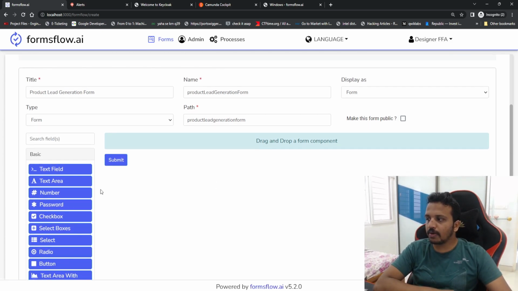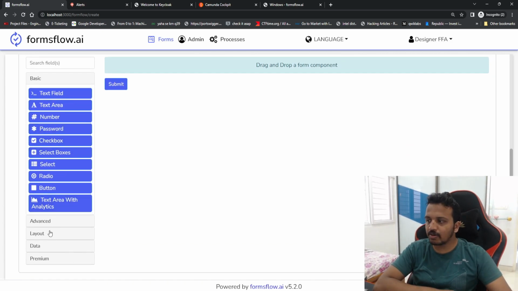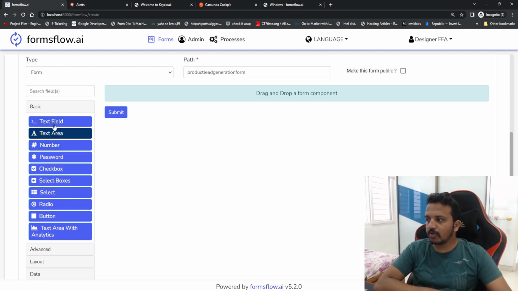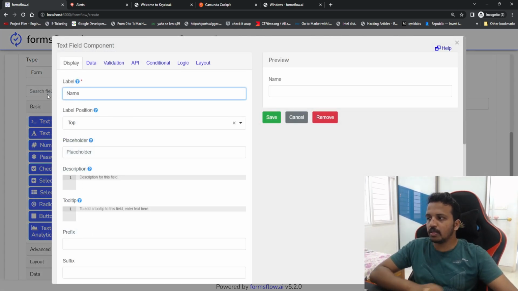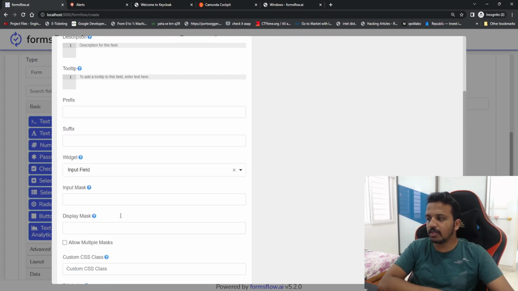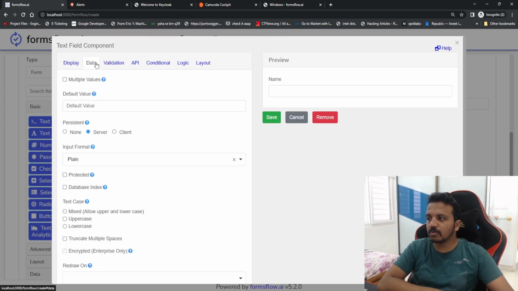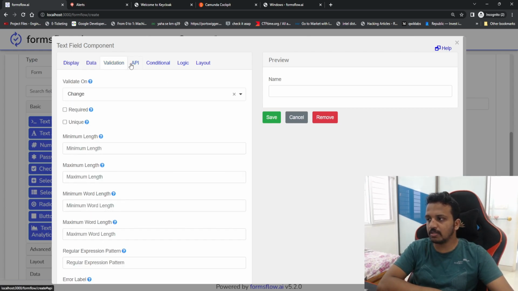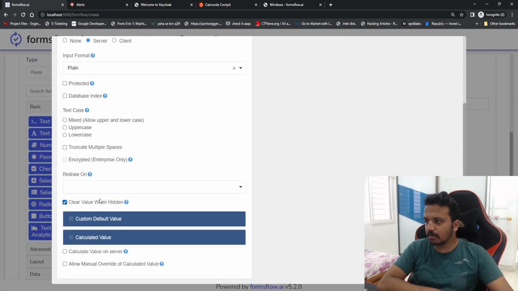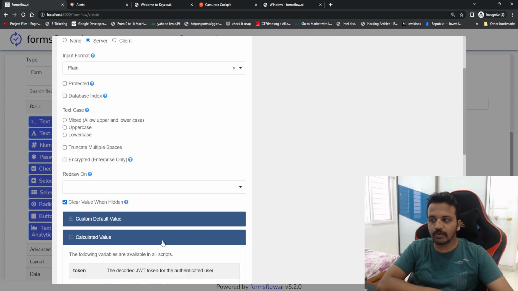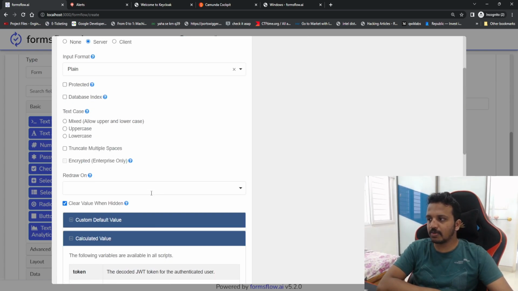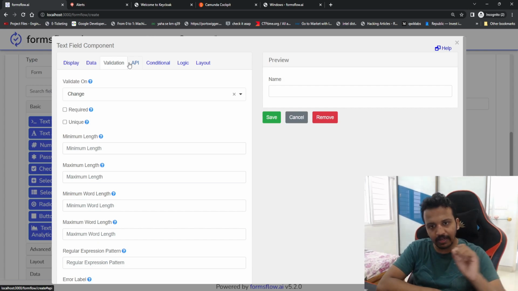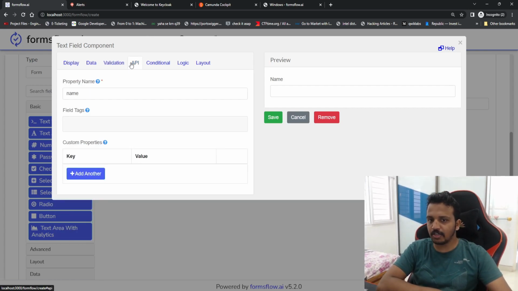Okay, so here now I can see there are basic fields, advanced, layout, data, premium, all such fields available. So let's start with maybe a text field, where I'm going to say, can you please enter your name, and I'm going to let everything remain as it is. But I can see I have some default values, data, validations, and there was custom default value, calculated value. This is what we can say, derived value. I can write my own scripting as well. So we are going to explore all this in detail, step by step, in a dedicated video, not in this overview video.